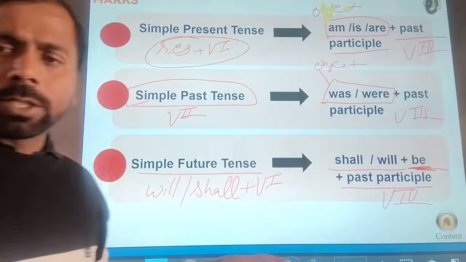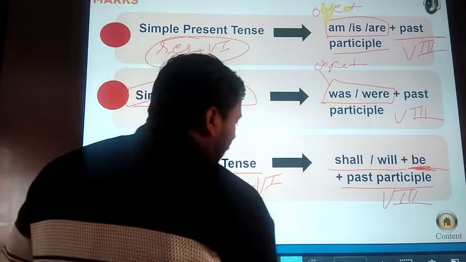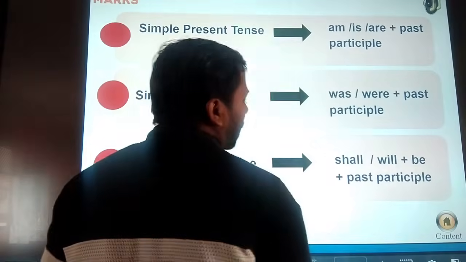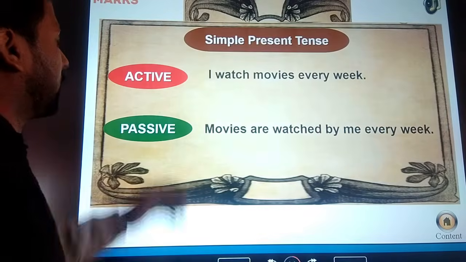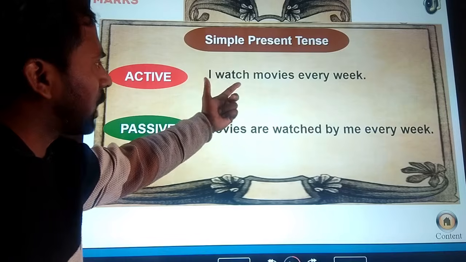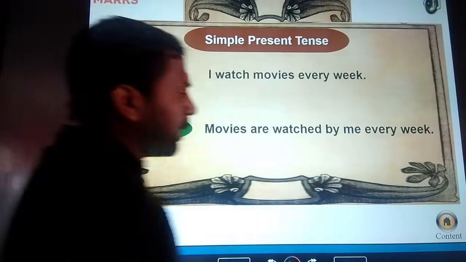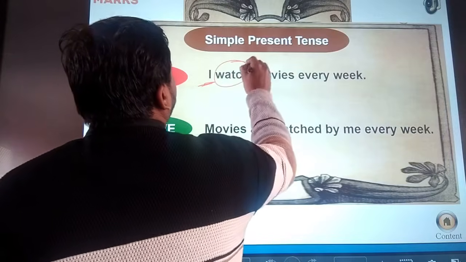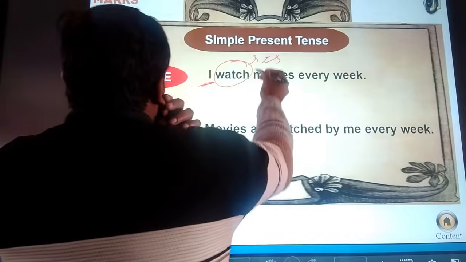It is the changing of the tense during the active to passive voice. How it will work, we can see here some examples that change active to passive voice. First you can see here simple present tense active voice is "I watch movies every week." In this sentence you can see that there is a subject I, so here s or es is not used. If your subject is he, she, it, then you can easily use s or es.